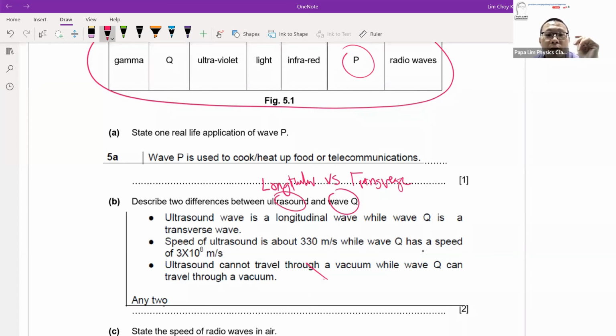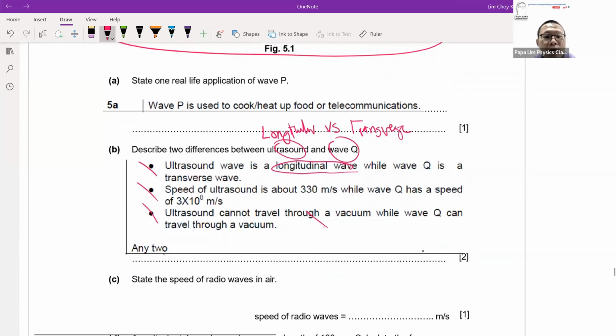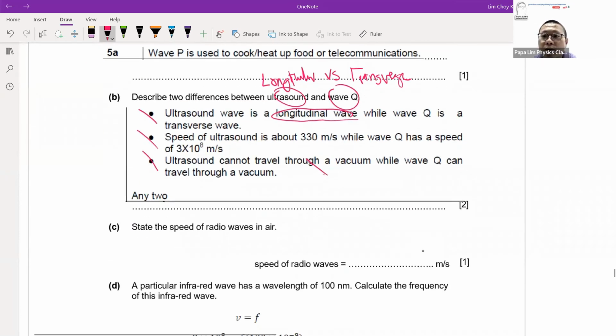So the answer, when we talk about differences, is usually around these 3 differences. The third difference will be the vibration. Longitudinal wave, the vibration of molecules is parallel to the wave motion, as compared to transverse wave, which is perpendicular. So for this type of question, the answer revolves around these 3 points. If you know these 3 points, you just take any two that are shortest and more precise. You should be well versed in this question, because it's very common, whether it's N level or O level.